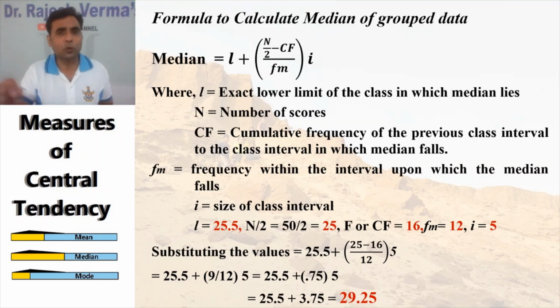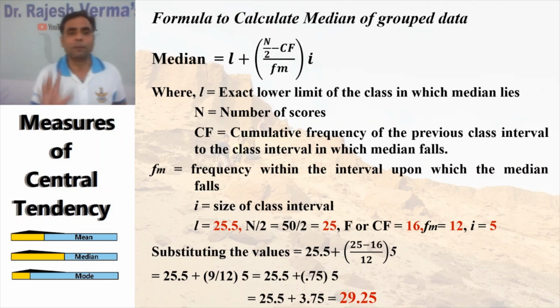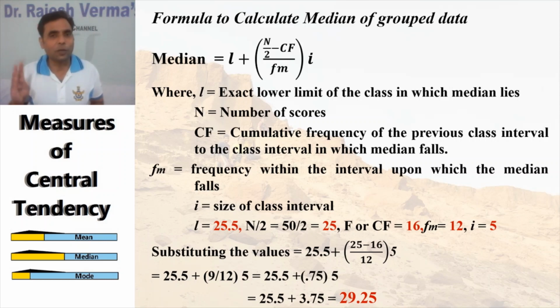You have to remember: L is the exact lower limit of the class interval in which the median falls, n is the total sum of frequencies, CF is the cumulative frequency previous to the median class, Fm is the frequency of the median class, and i is the size of the class interval. If you couldn't remember that, refer to the previous slide. If you substitute all the values in the formula, our answer comes to be 29.25.